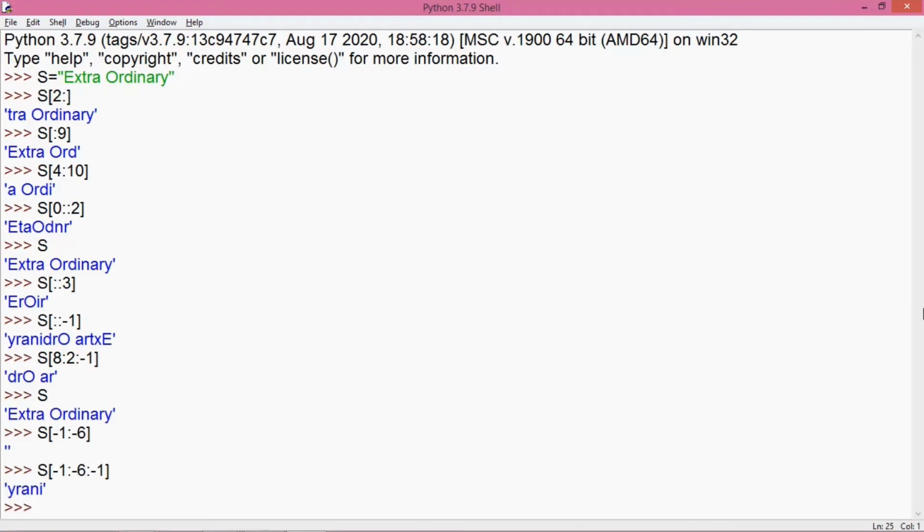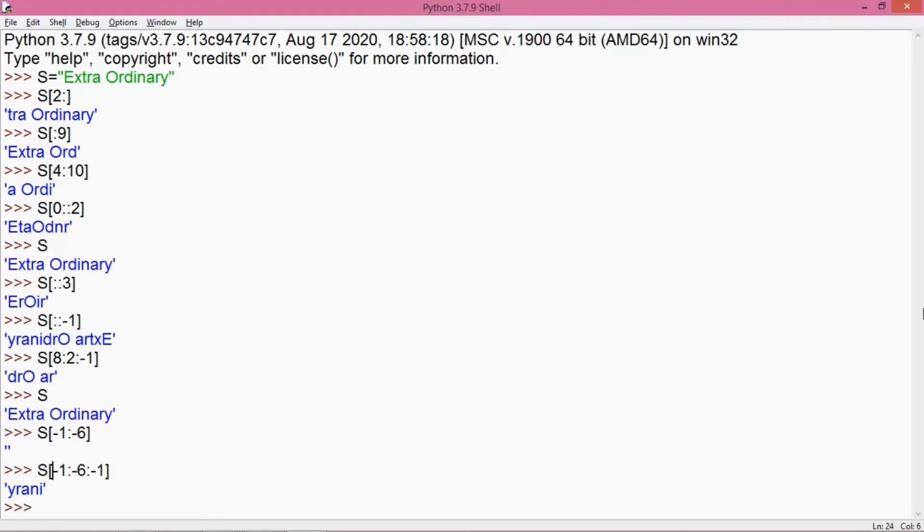So the character stored at -1 position is y. It will take the characters from -1, -2, -3, -4 and -5. So one character before the stop value. So -5 is the index for letter I, and therefore we get this value.